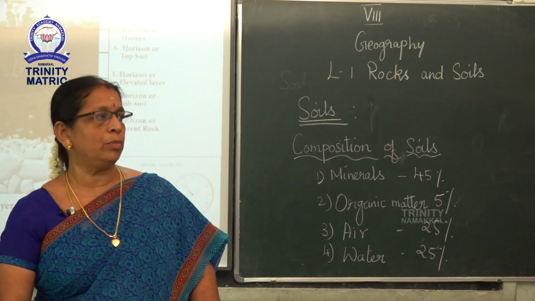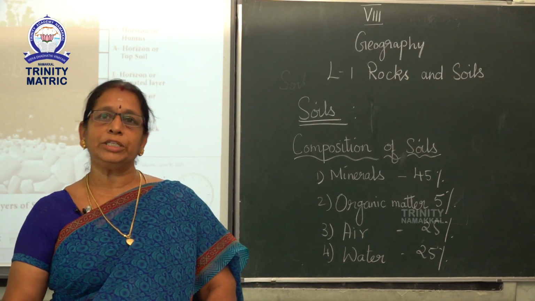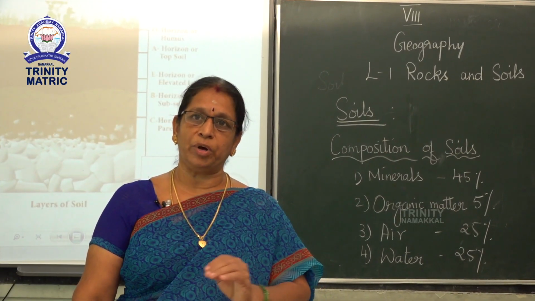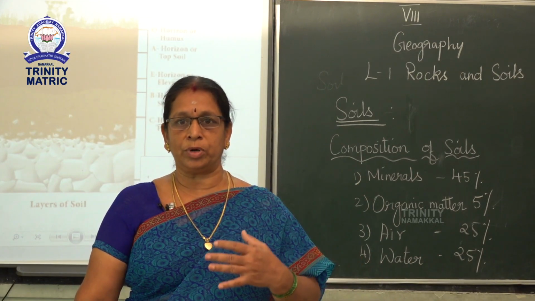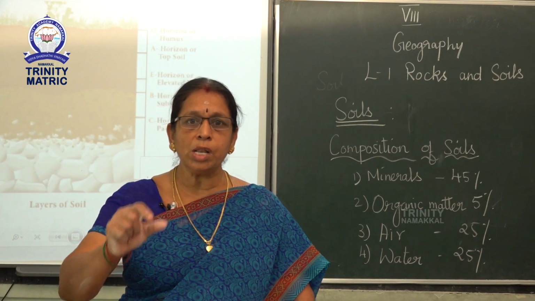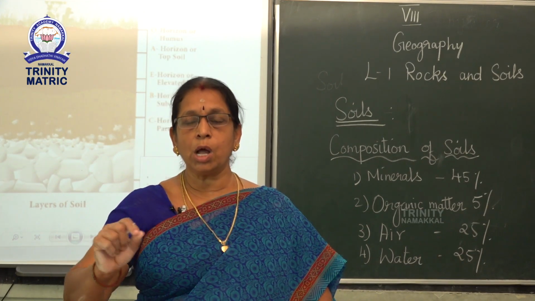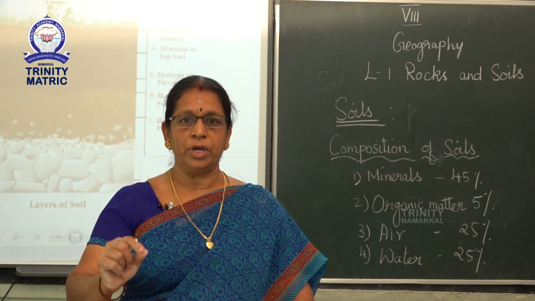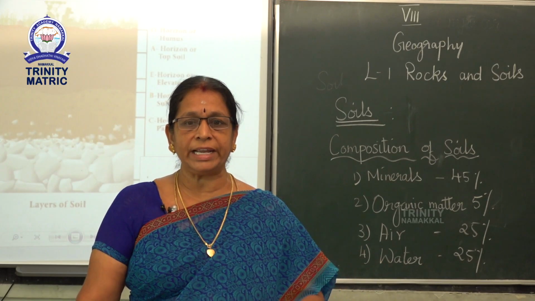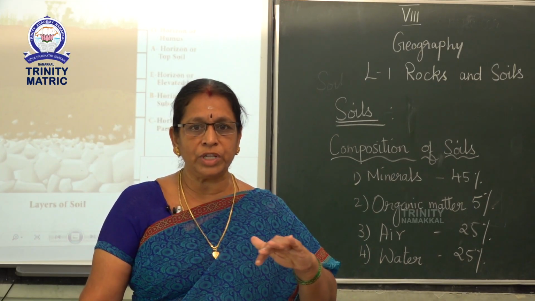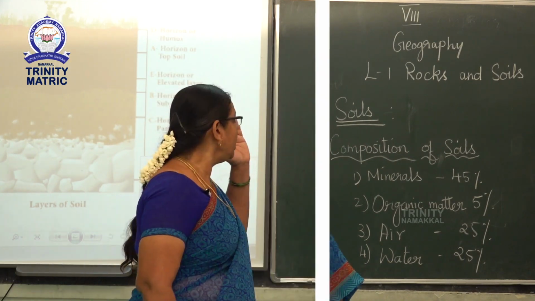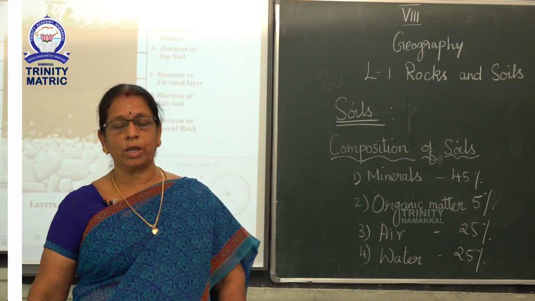Next we can see the topic soils. Soil is the topmost layer of the earth's crust, and is a mixture of biotic and abiotic compounds of the earth. It is made up of small particles of rock along with the dead and decaying remains of living things known as humus. The humus gets mixed with the top layer of the soil, making it fertile. Now we can see the composition of soils.